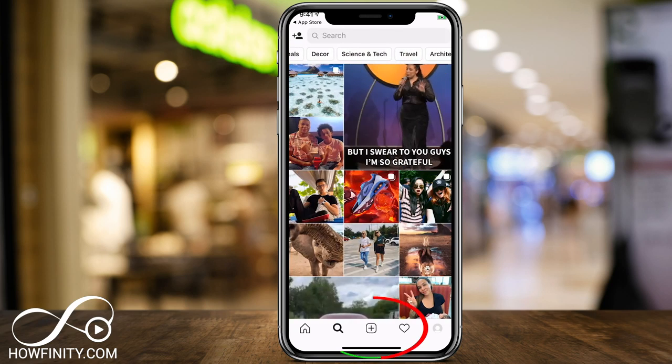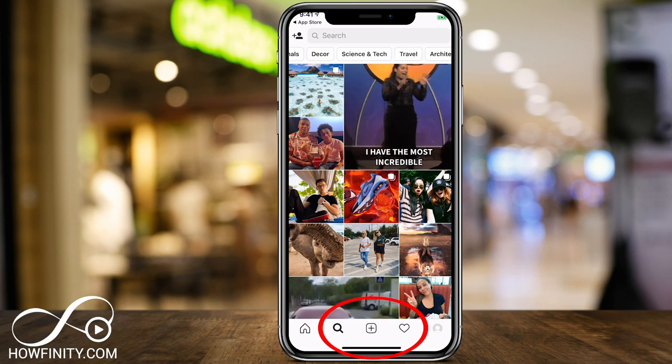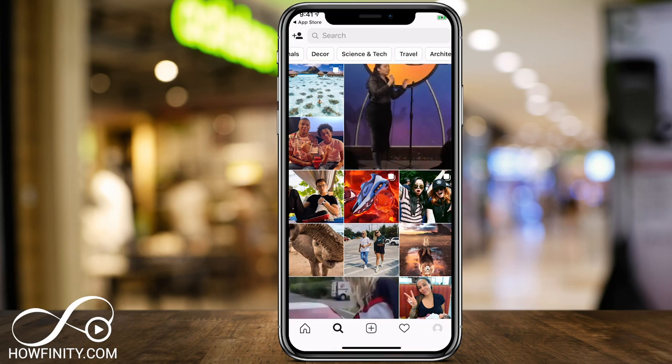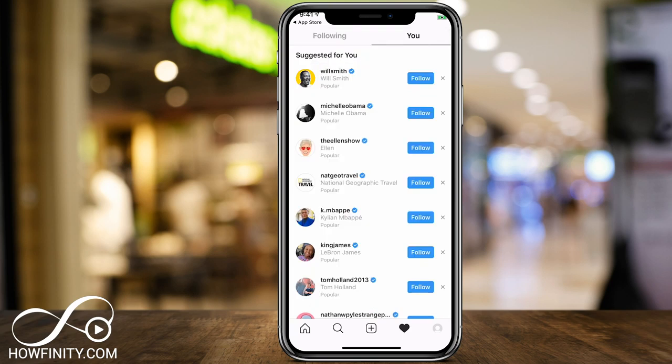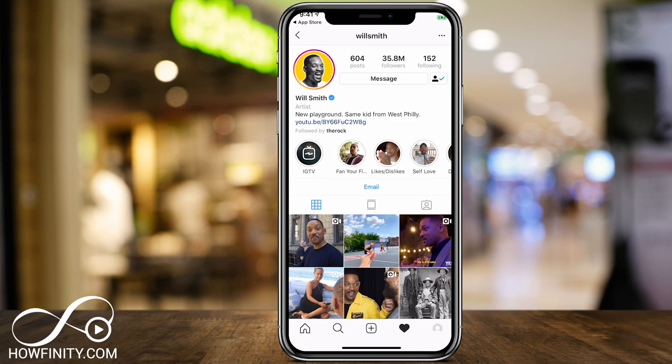I'm going to skip the plus sign in the middle. That's going to let you add photos and videos to your profile. We're not going to worry about that just yet. Then you go to the heart section, and it's going to, again, let you follow people suggested for me. So if I want to follow Will Smith, for example, I could go ahead and do that. Now, if I press Will Smith's name, I could go to his profile.